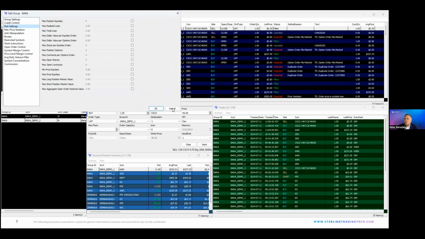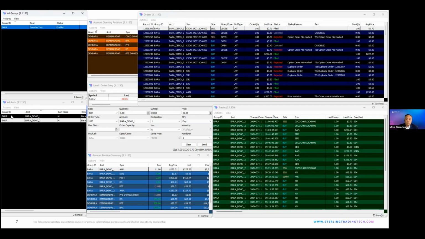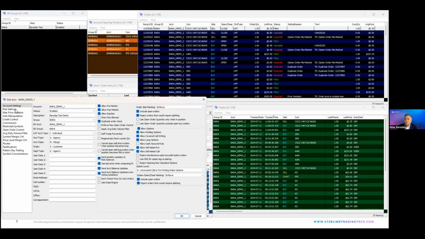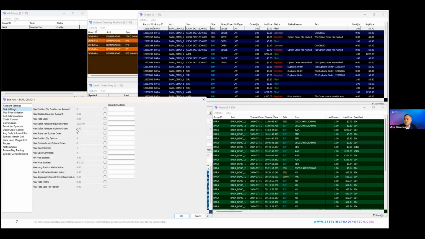And then at the account level, there could be additional risk controls that you may want to configure. So you see it looks very much the same risk settings, but you'll see there could be some additional ones, or there may be group level settings that you're not enabling for everyone, but you may want to fine tune some more conservative limits for specific accounts belonging to a particular group.